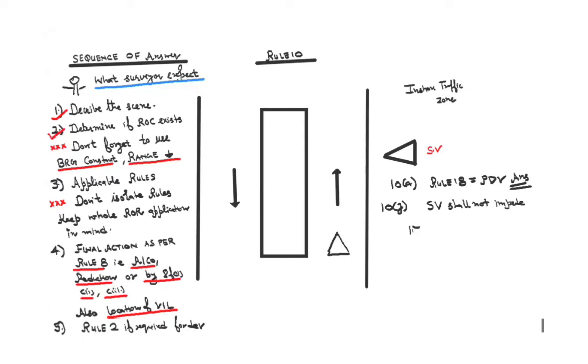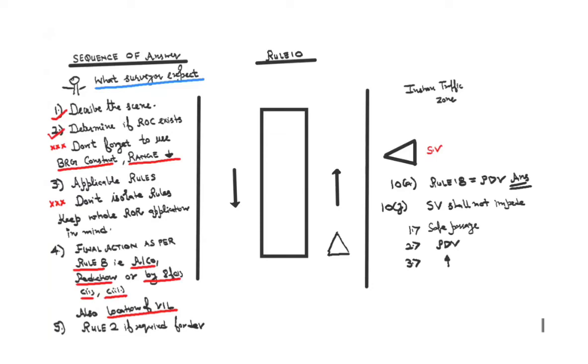What? First condition is safe passage. What is the second condition here? Second condition is you should be a power driven vessel. And the third condition over here is you should be following a general direction of flow. So all the three conditions, if one is not met, 10J will not be applicable, right?